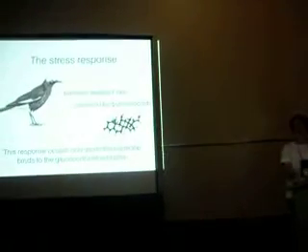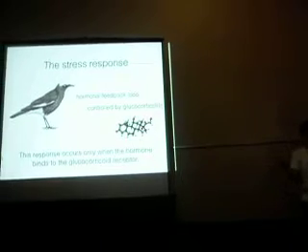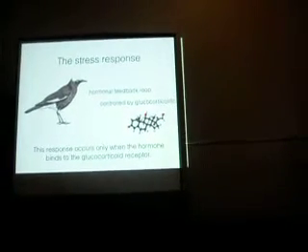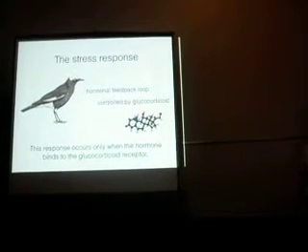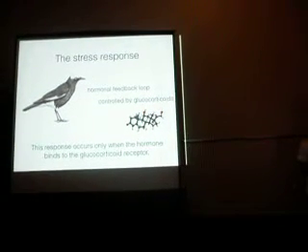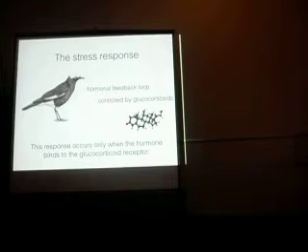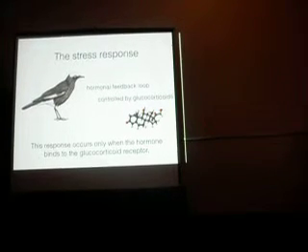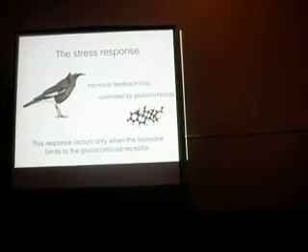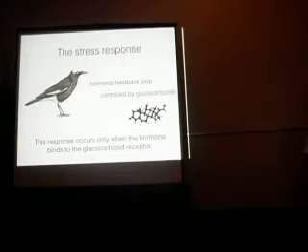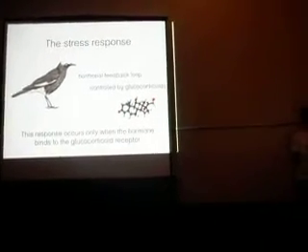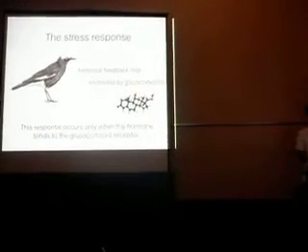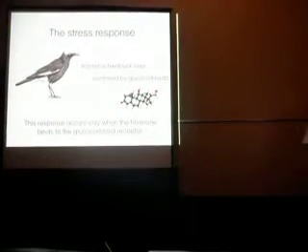And one trait that they use to adjust to these environmental changes is the stress response. The fight or flight response is a hormonal feedback loop, and it's controlled by glucocorticoid hormones. However, this response only occurs when the hormone actually binds to its receptor. And so the glucocorticoid receptor is this potential modulator and orchestrator of the entire stress response. And I'm interested in the molecular evolution of this particular receptor.